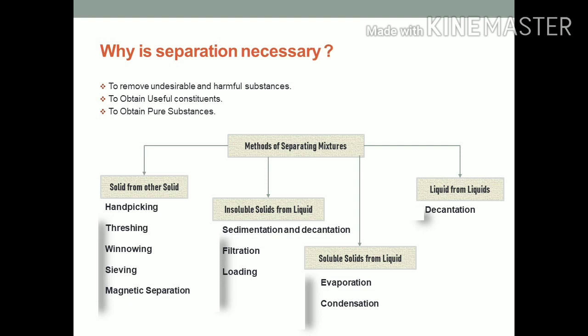Now we will understand methods of separating mixtures. First of all, we will understand how we can separate solids from other solids by the methods of hand picking, threshing, winnowing, sieving, and magnetic separation. Now we will understand how we can separate insoluble solids from liquid by the processes of sedimentation and decantation, filtration, loading. Now we will understand how we can separate soluble solids from liquid by the process of evaporation and condensation. How can we separate liquid from other liquids by the process of decantation?